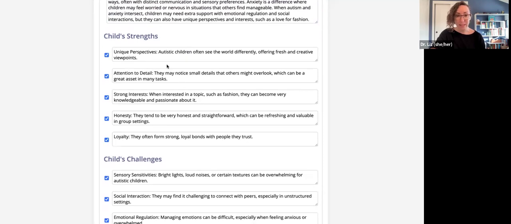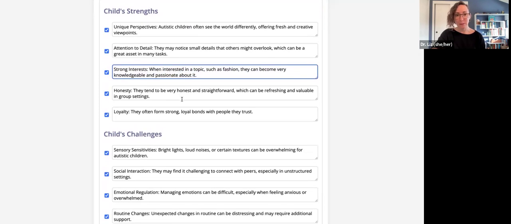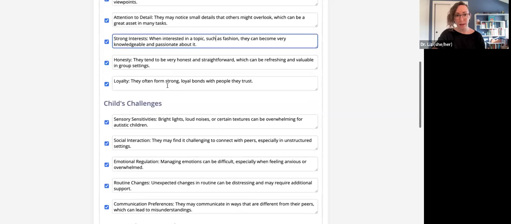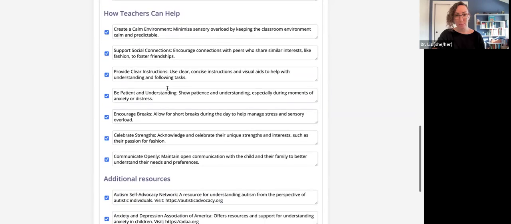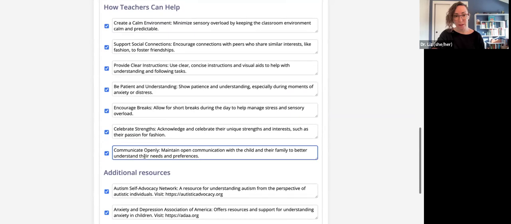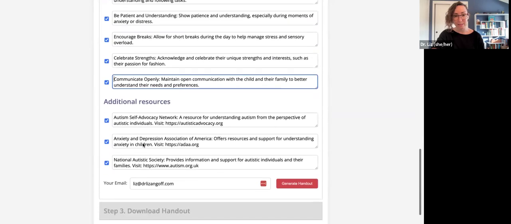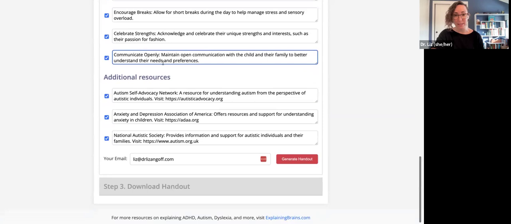I can change some things in here. You can see that it integrated some personal details about this child that might help orient the teacher. And I just want to make sure that all of these apply to the child. And then same thing for how teachers can help. Look through here, make sure that these are the recommendations that I want. I can add, change anything that I want to be different.